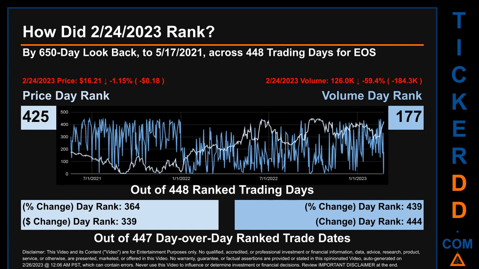The price's day-over-day percentage change, dropping -1.15% on February 24, 2023, had a day rank of 364, while its dollar difference of -18 cents had a rank of 339 when compared day over day across 447 trading days. Volume's percentage change and difference were ranked respectively at 439 and 444.